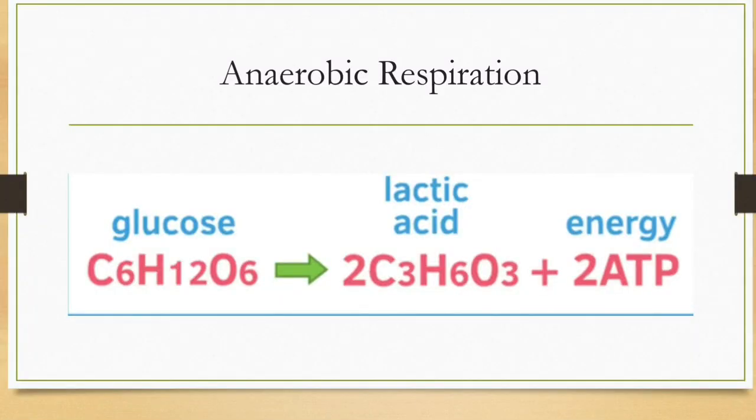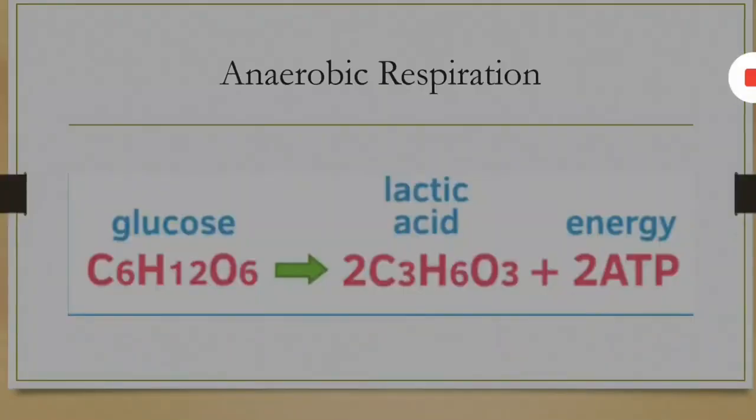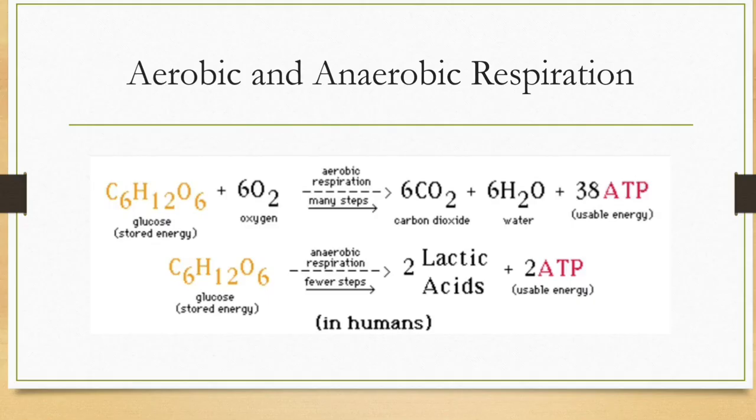This is the equation of anaerobic respiration. This is also an anaerobic cellular respiration. Here one molecule of glucose breaks down in the complete absence of oxygen and gives rise to 2 molecules of lactic acid, and only 2 ATP of energy are generated here. We can see that there is not a complete breakdown of glucose. So in both equations we can see a clear difference in how much more energy is produced during aerobic respiration, and in anaerobic a lower amount of energy is generated.